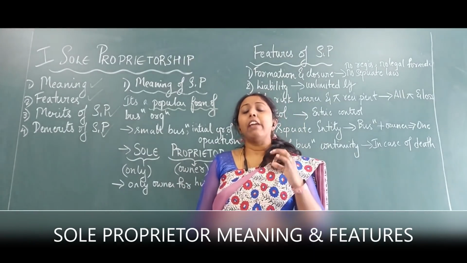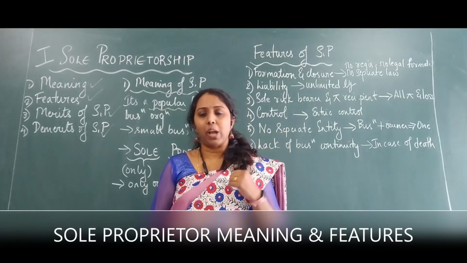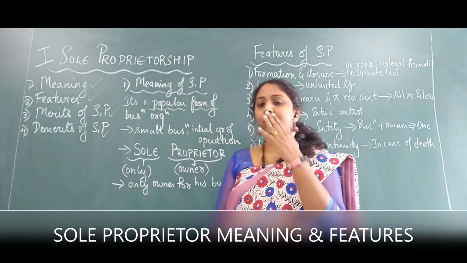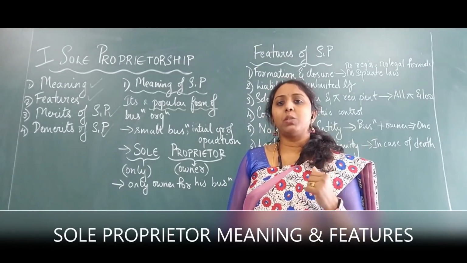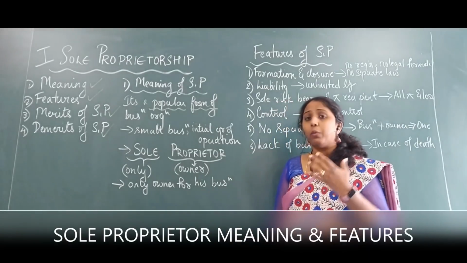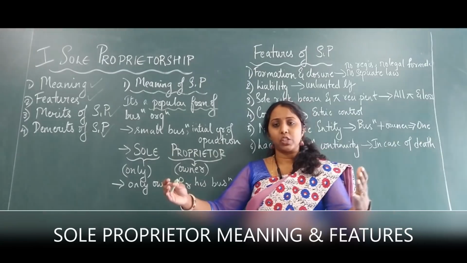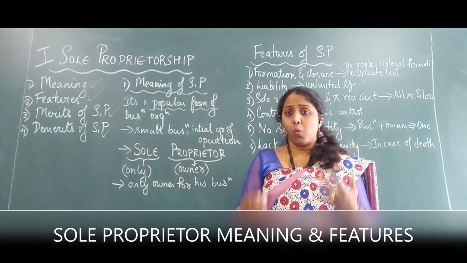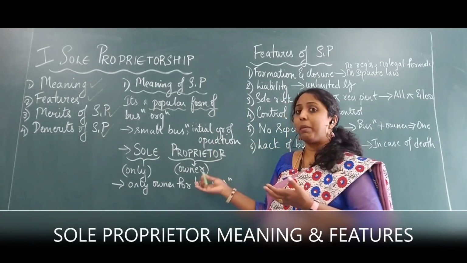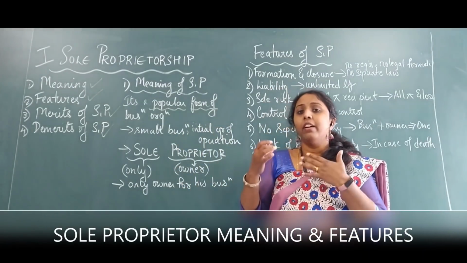Form means what? If you want to start off a business, which we have learned in the first chapter, classification of industry and commerce, whatever business we want to do, we have to ensure that we know what kind of business we want to step into, whether it's a very big one like a joint stock company, or a cooperative society, or a sole proprietor where single-handedly I'm going to manage my entire business.